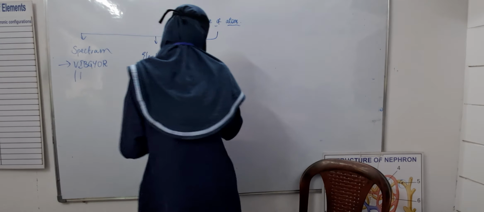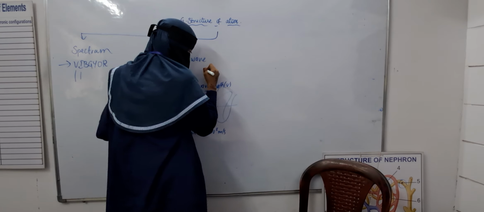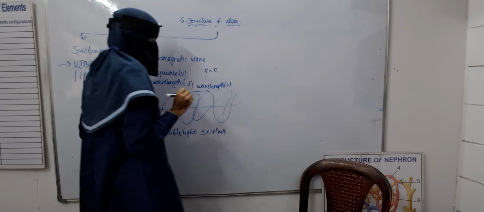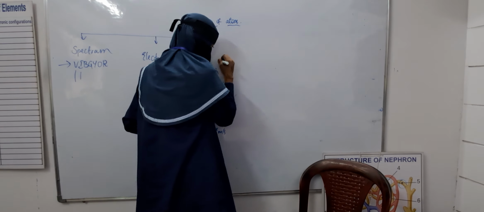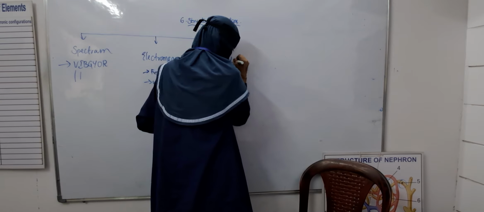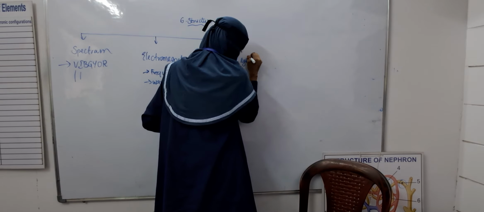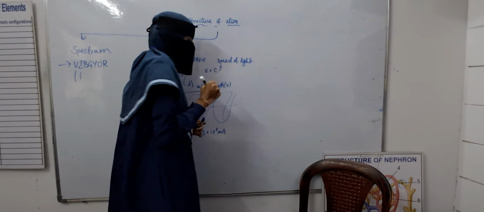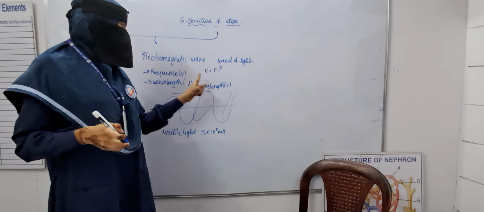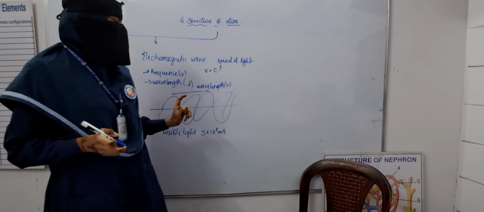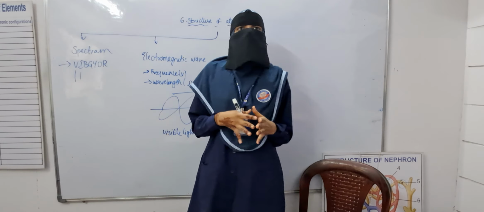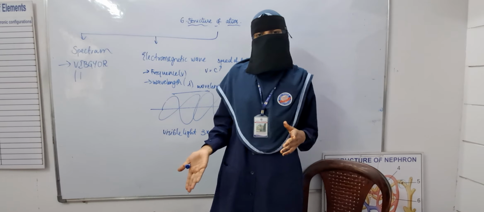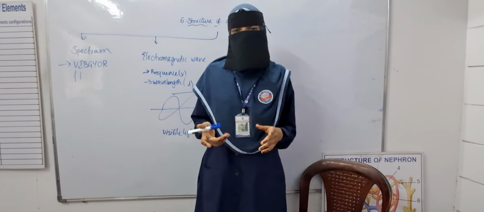Speed of light has a formula: c equals nu lambda. Here nu is frequency and c is the speed of light. Next after this is a theory in our textbook, Planck's theory.